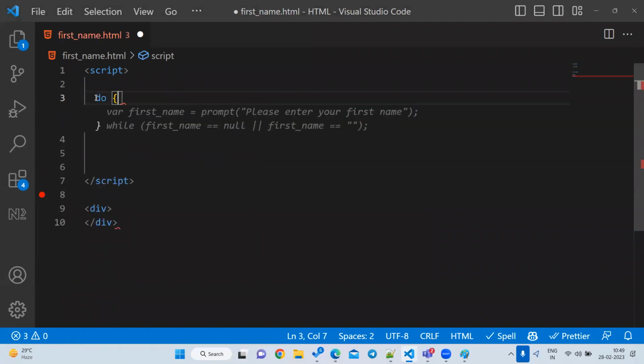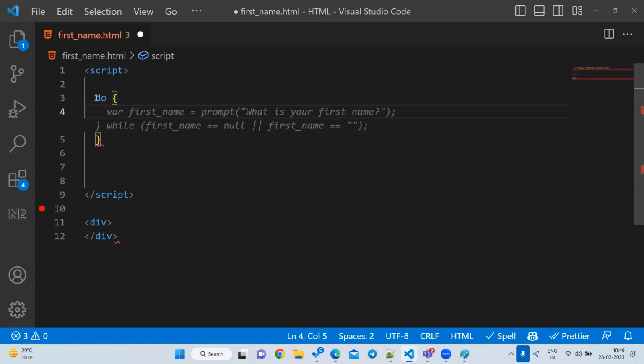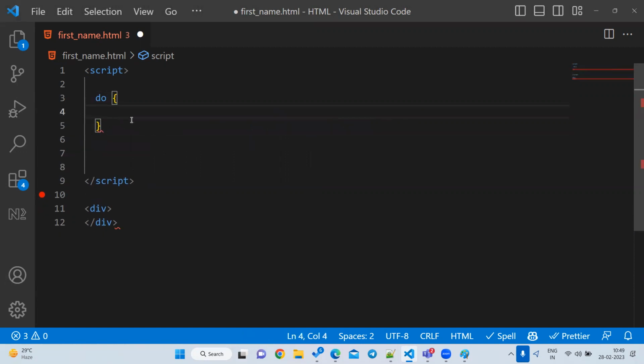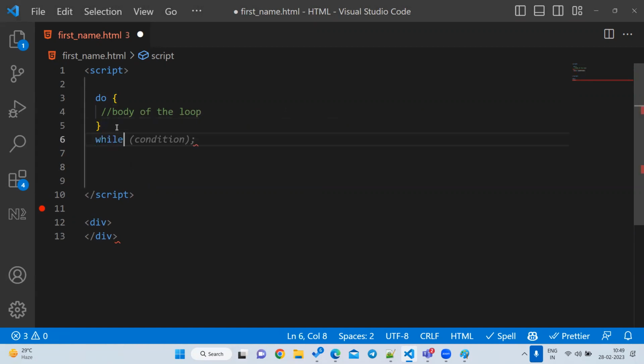Okay, and open bracket and close bracket. So here you are going to write your body. You are going to write the body of the loop. After the do, at the bottom you are going to write a while and a condition. What is the condition you are going to write?